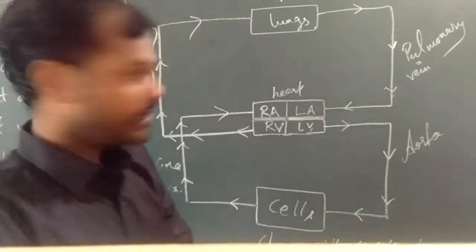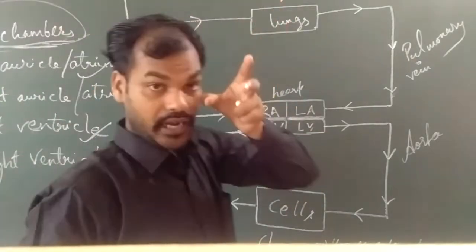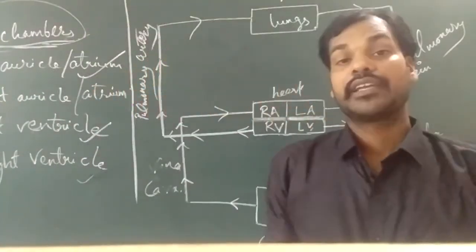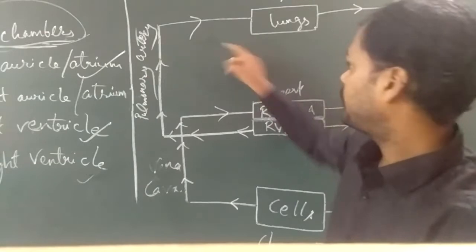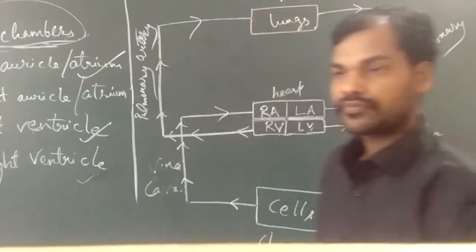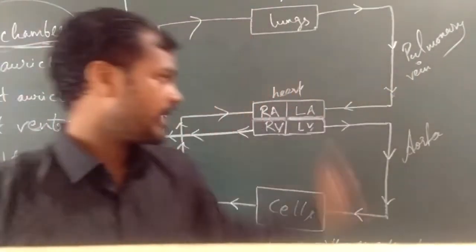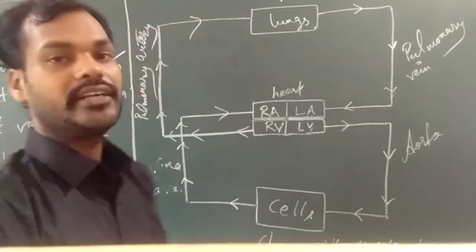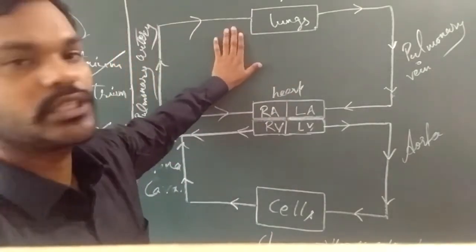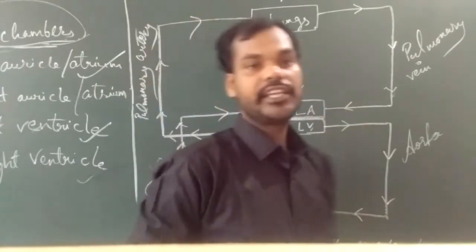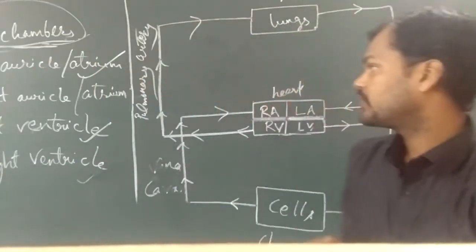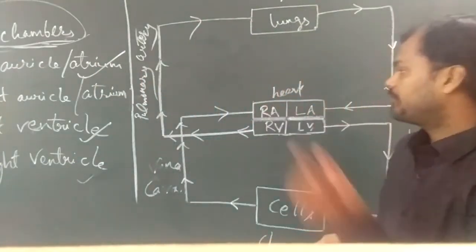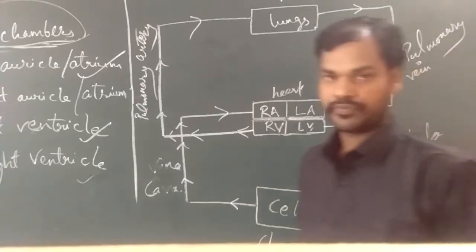As all of you know about arteries and veins, arteries are responsible for carrying oxygenated blood from the heart to the other parts of the body. This is the artery, and the vein is responsible for bringing deoxygenated blood from the different parts of the body back to the heart.